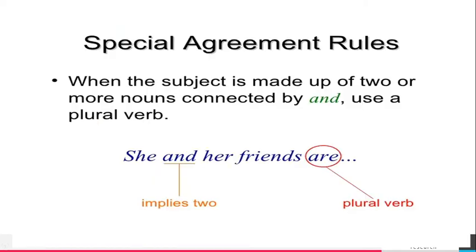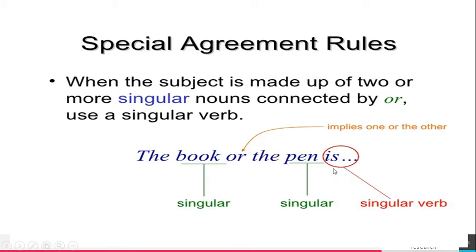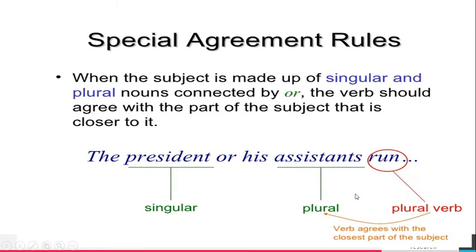When the subject is made up of two or more nouns connected by and, use a plural verb. Here, she and her friends. So two subjects connected by and, so we have to use a plural verb. When the subject is made up of two or more singular nouns connected by or, we have to use a singular verb, for the nearer subject. Here the pen is singular, so a singular verb is used.